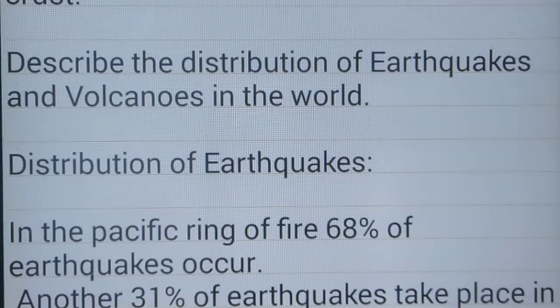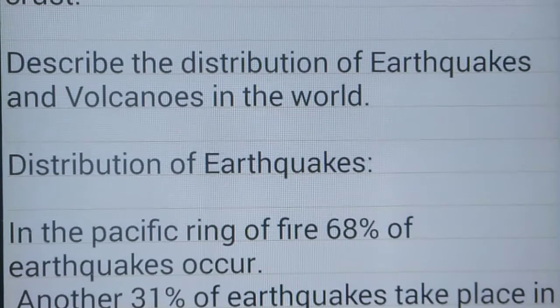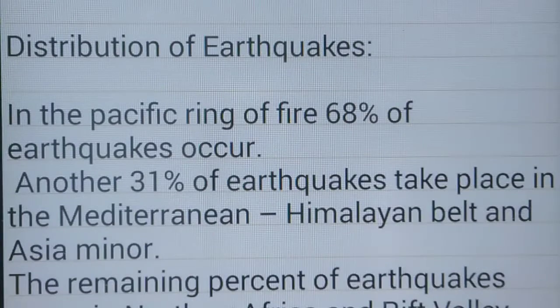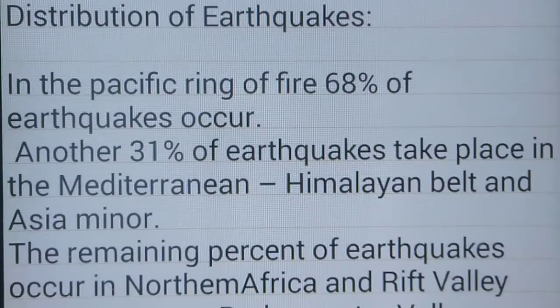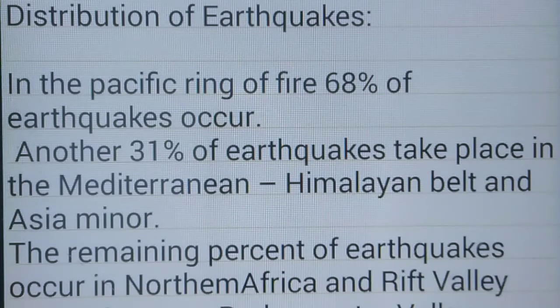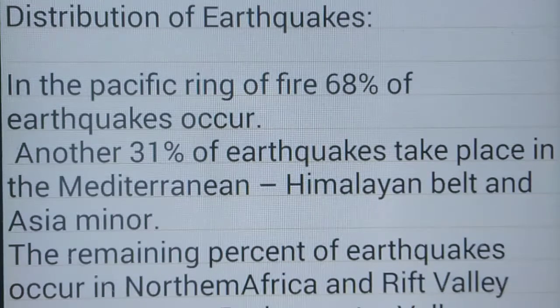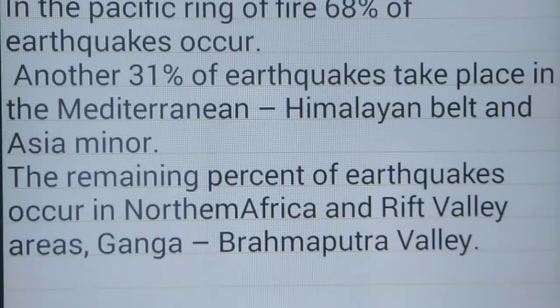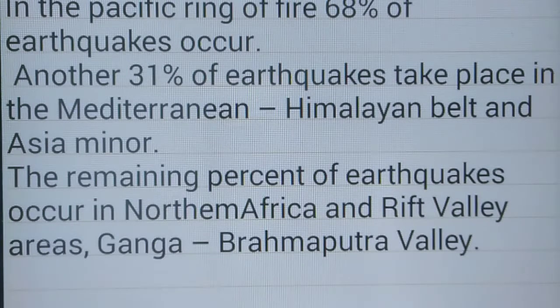Next, earthquakes and volcanoes in the world. Distribution of earthquakes. In the Pacific Ring of Fire, 68% of the earthquakes occur. Another 31% of the earthquakes take place in the Mediterranean-Himalayan belt and Asia Minor. The remaining percentage of earthquakes occur in North America, the Rift Valley areas, and the Ganga-Brahmaputra valley.